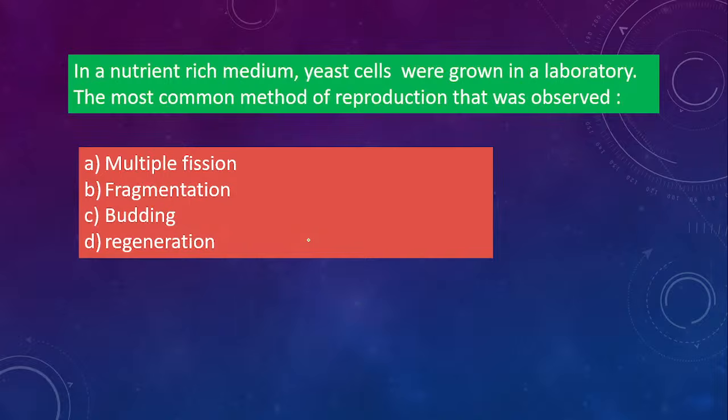Next one, in a nutrient rich medium, yeast cells were grown in a lab. The most common method of reproduction that was observed is multiple fission, fragmentation, budding or regeneration. So you have to say about yeast cells. Okay, yeast cells are grown in the lab, so which method of reproduction will be observed? So you should know what reproduction is seen in yeast cells. So option C is correct, that is budding. Okay, so budding will occur in yeast cells.